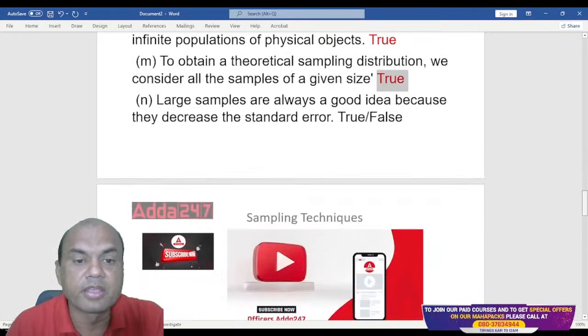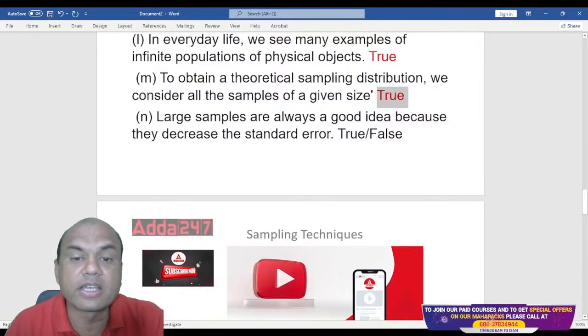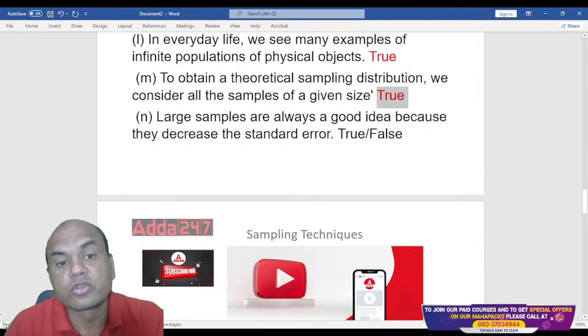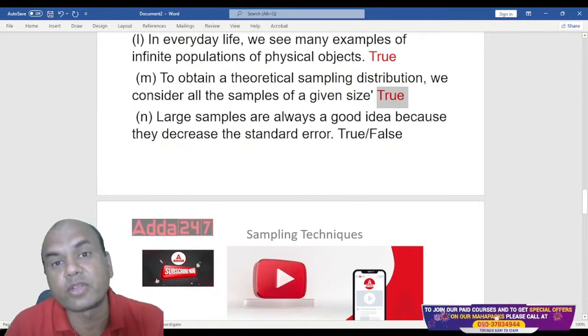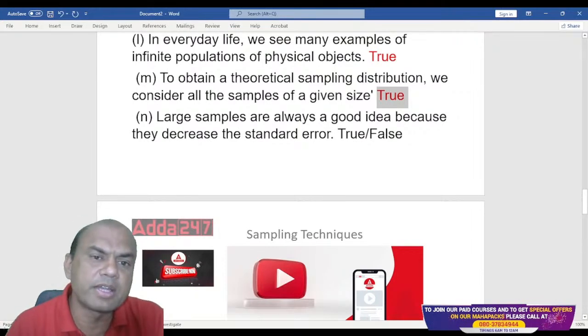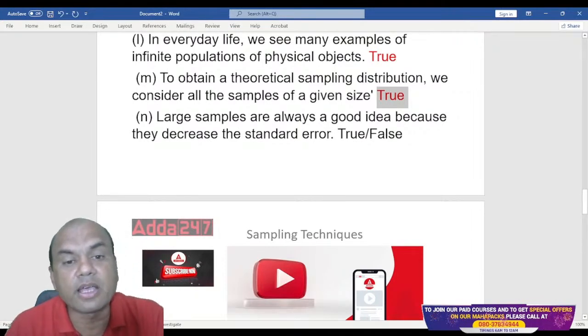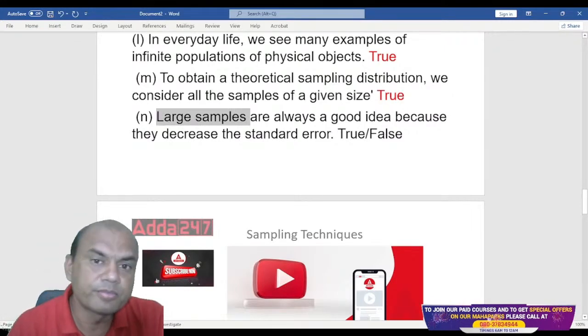Next one. Larger samples are always a good idea because they decrease the standard error. If I have larger samples, will it decrease my standard error? Yes, just now we saw in one of the above questions that as the sample size increases, the standard error will decrease. So does it mean I must always go for larger samples?